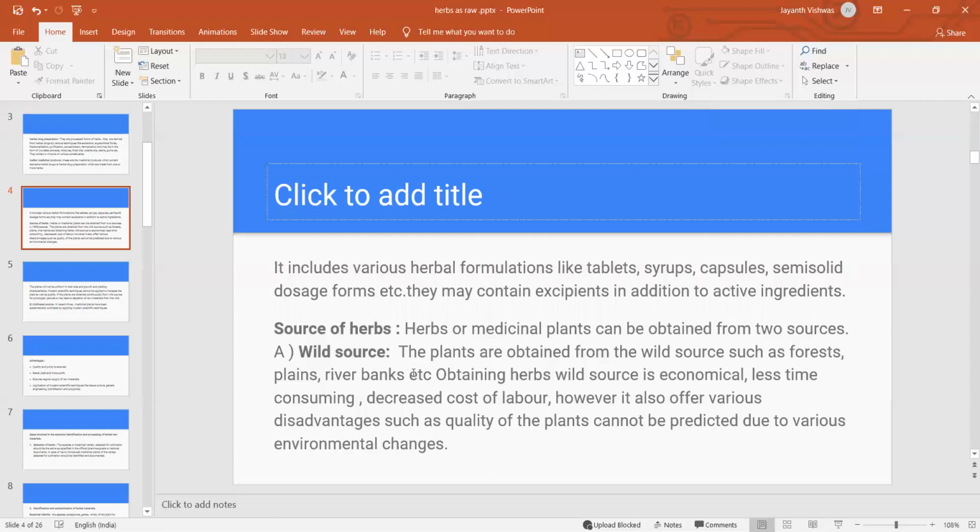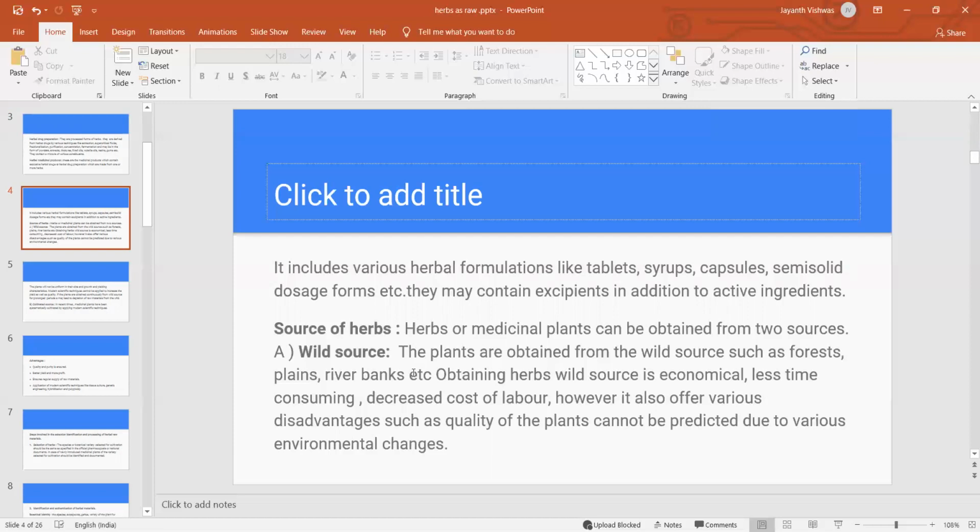The plants grow naturally without any inputs, so they are called wild sources, especially in the forest, river banks or plain areas. They may be economical because we are not meeting any requirements for making wild sources, less time consuming, and decrease the cost of labor because we are not investing any money. As such the plants grow, and we can go for collection of those wild sources and we'll be getting the yield.